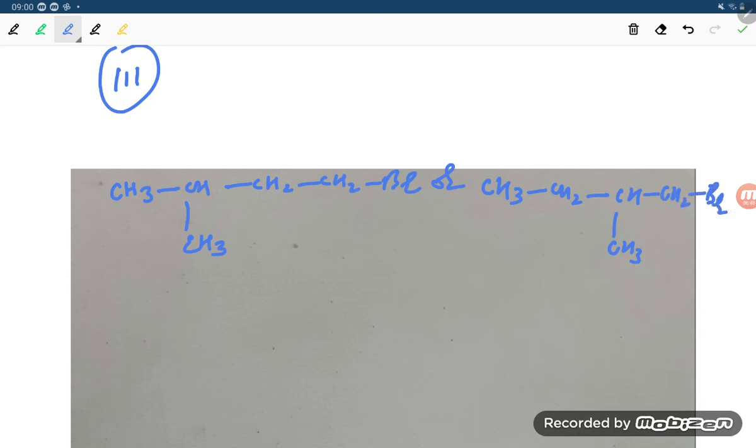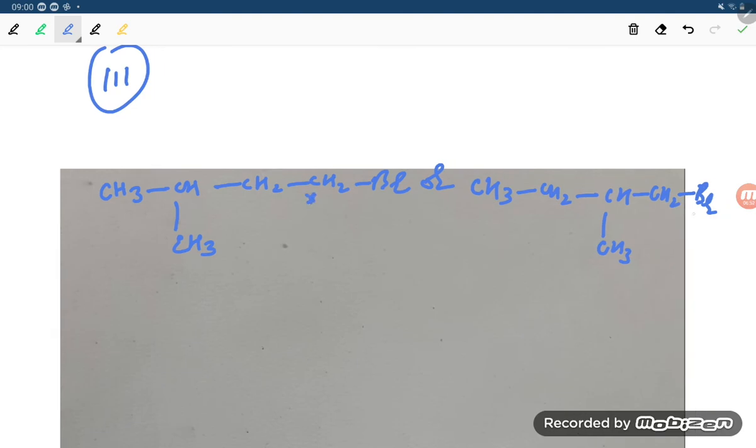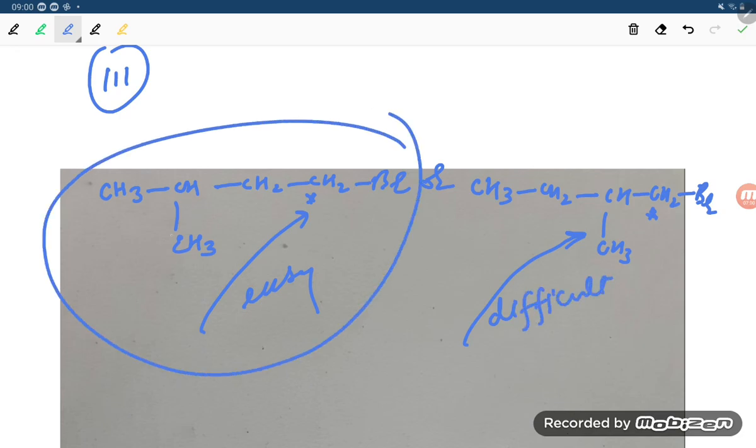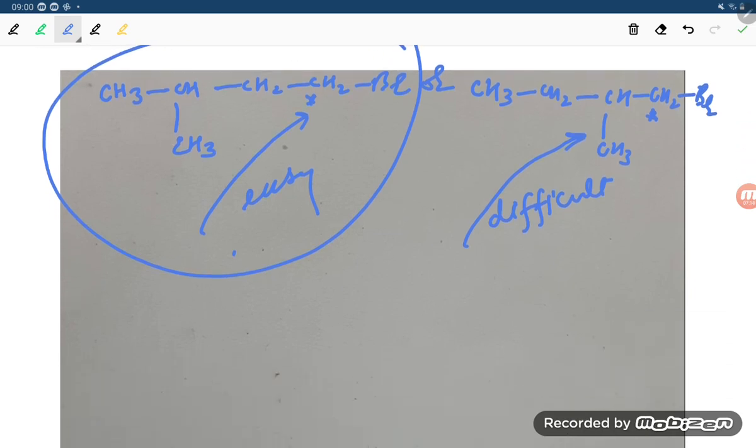Student, the attack has to be on this carbon, and here also this carbon. Here you see a bulky group in the backside attack, and there is another bulky group there, but here the attack is easy. So this is the easy attack and this is the difficult attack. Which one will be our correct answer? This one, because this side chain is far away from this place, so it will give the faster SN2 reaction.